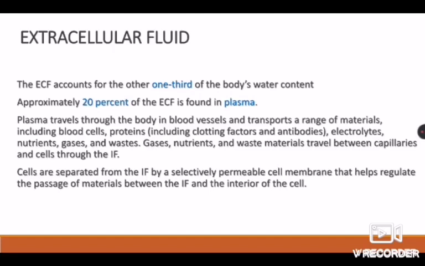Gases, nutrients and waste materials travel between capillaries and cells through the interstitial fluid. Cells are separated from the interstitial fluid by a selectively permeable cell membrane that helps regulate the passage of materials between the interstitial fluid and the interior of the cell.